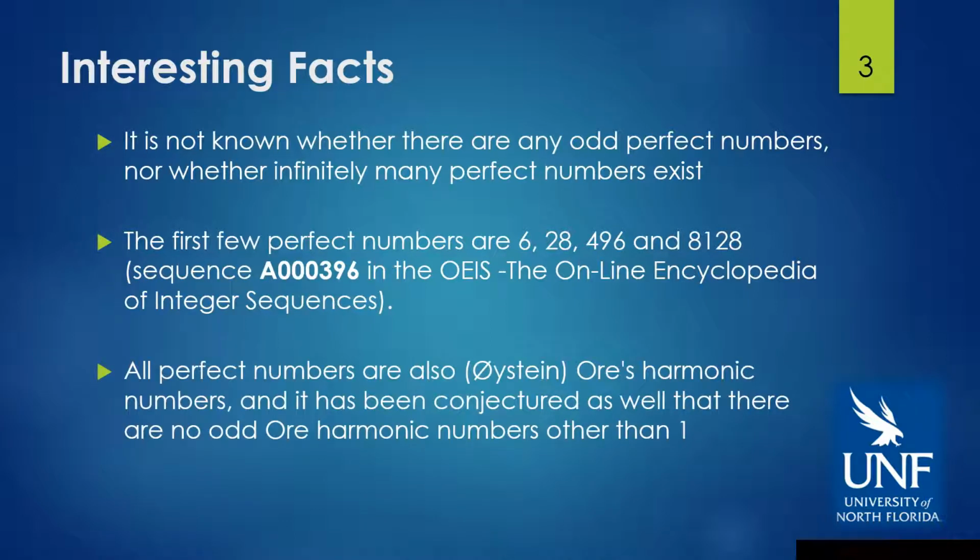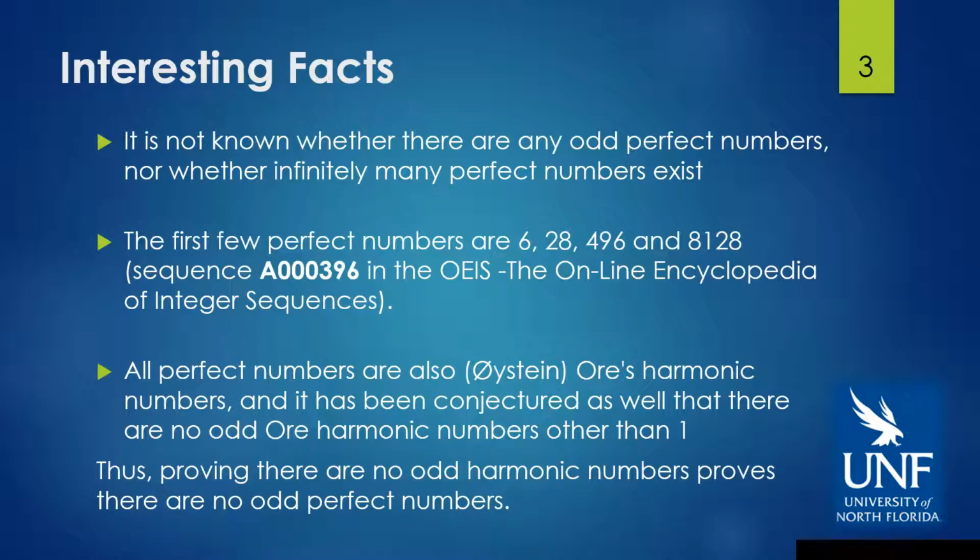All perfect numbers are also known as Ore's harmonic numbers. It has been conjectured as well that there are no odd harmonic numbers other than 1. So if we prove that there are no odd harmonic numbers, that proves that there are no odd perfect numbers, since an odd perfect number would have harmonic mean 2.